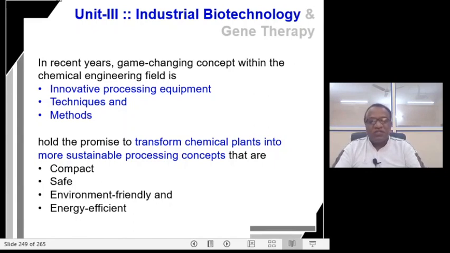So the innovation in chemical engineering, in equipment design, technology and methodology, has transformed traditional conventional chemical plants into much more sustainable processing plants that are compact in nature, safe to the user, safe to the environment, that is environment friendly, and energy efficient.